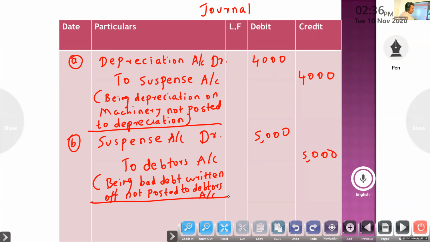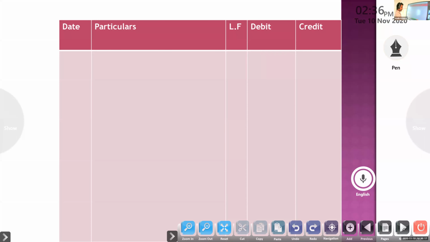So the entry: discount allowed account to suspense account. Very good.